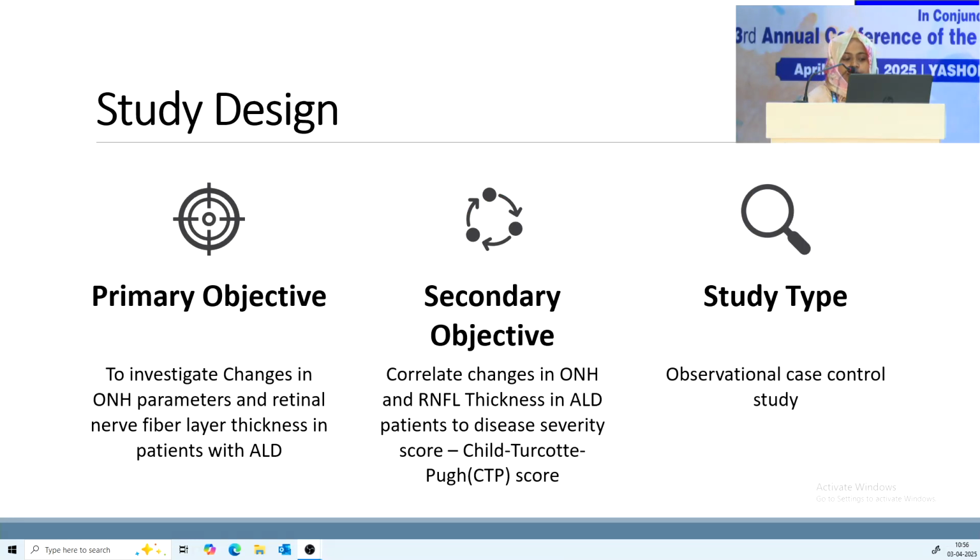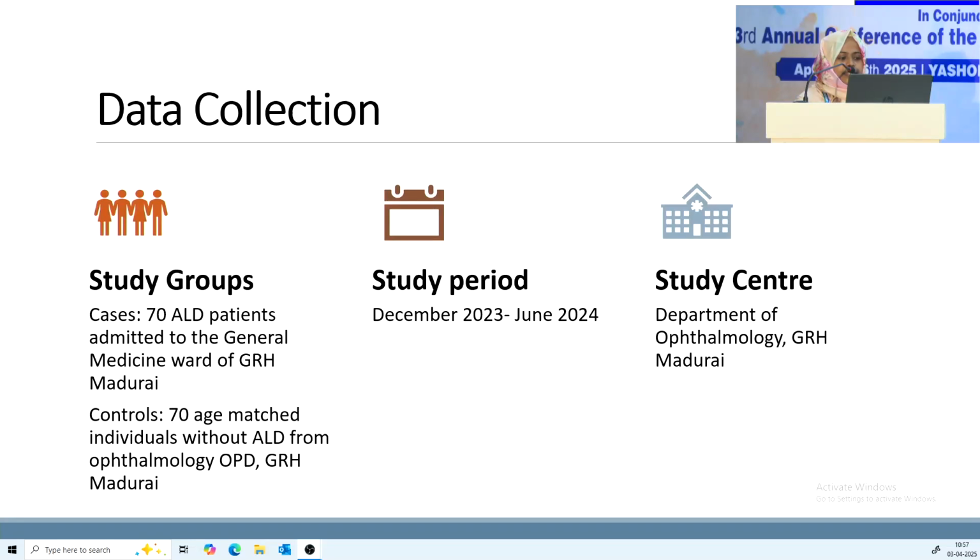Our primary objective was to investigate changes in optic nerve head parameters and retinal nerve fiber layer thickness in patients with alcoholic liver disease. And our secondary objective was to correlate these changes with liver disease severity score, that is the Child-Turcotte-Pugh score. And our study was an observational study.